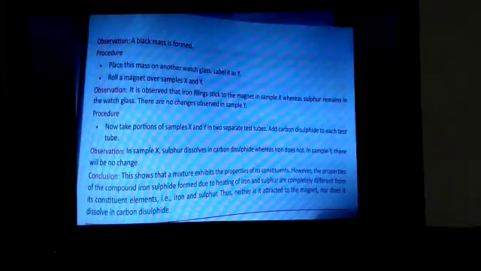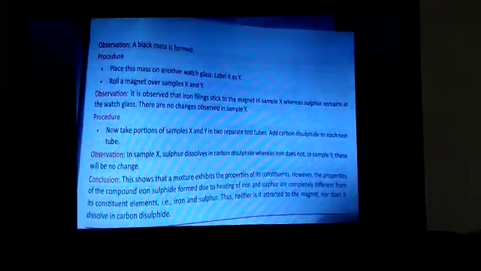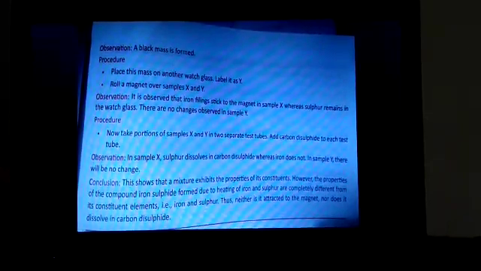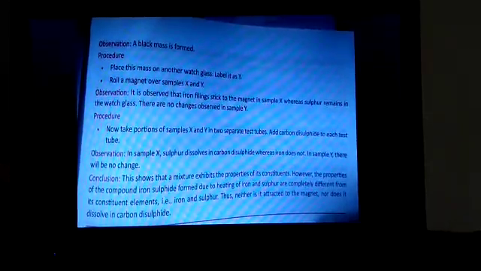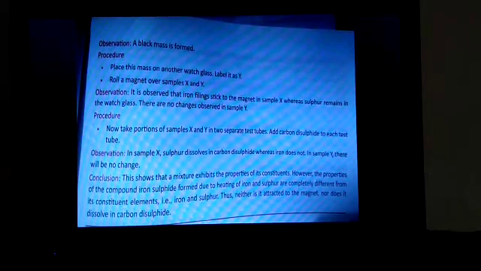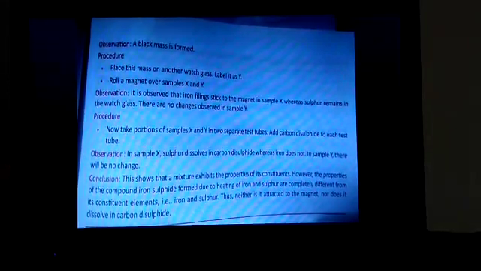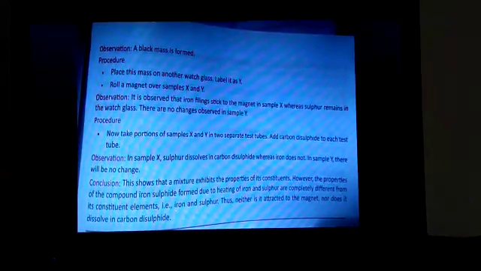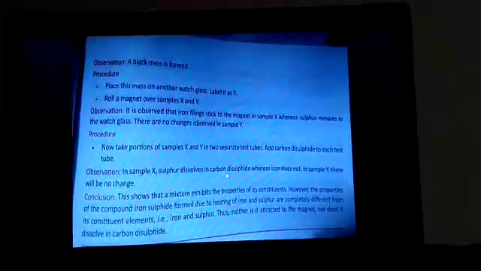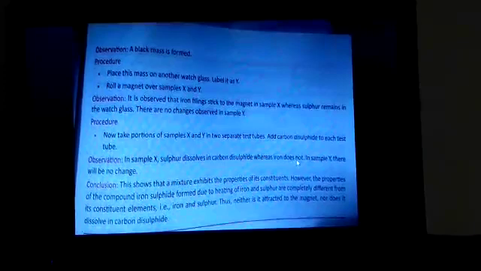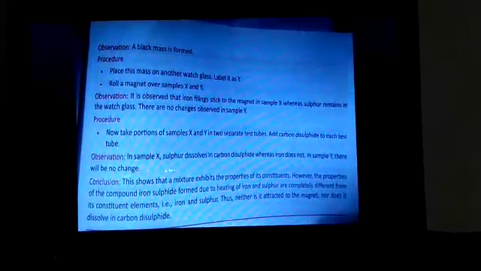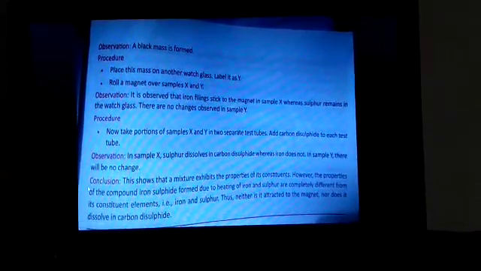Now take portions of samples X and Y in two separate test tubes, the same as I explained, and add carbon disulfide to each test tube. Now observation: in the unheated mixture, sulfur dissolves in carbon disulfide, whereas iron does not. In the heated sample, there will be no change.